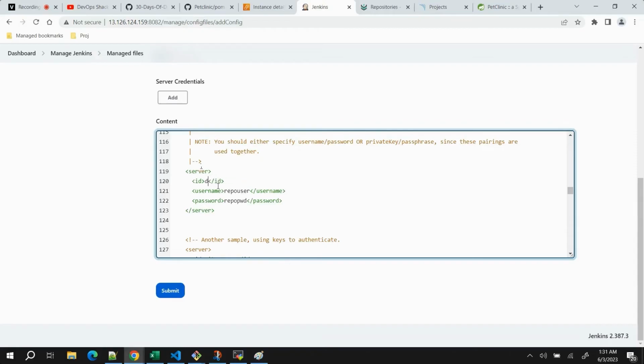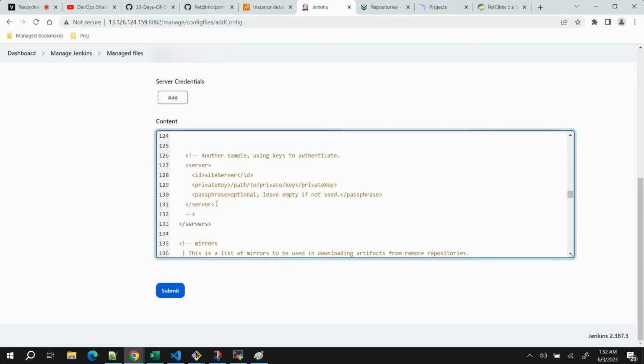If I undo this, the ID we have is maven-releases. Then we need to provide the username and password. Admin is the username, and the password would be this one, Aditya.